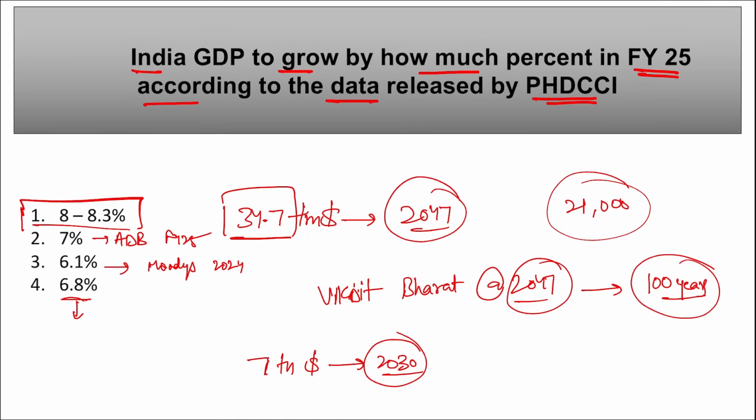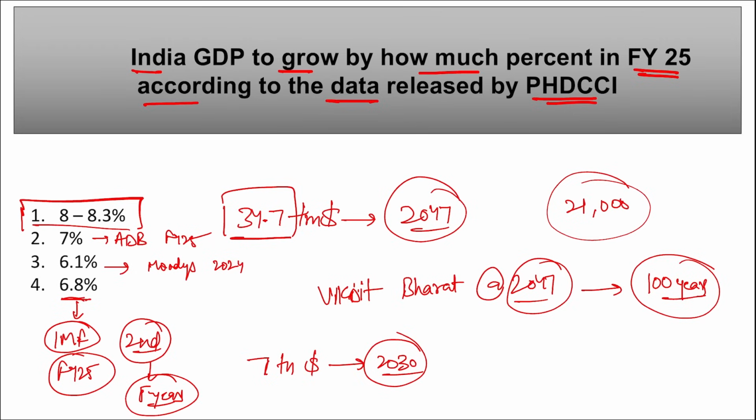Then 6.8%: the International Monetary Fund, headquartered in Washington DC, has raised India's GDP growth projection by 30 basis points, that is 0.3%, to 6.8% for FY25. Recently, Kristalina Georgieva was re-elected as the Director General of the International Monetary Fund for a second term, and each term is of 5 years.